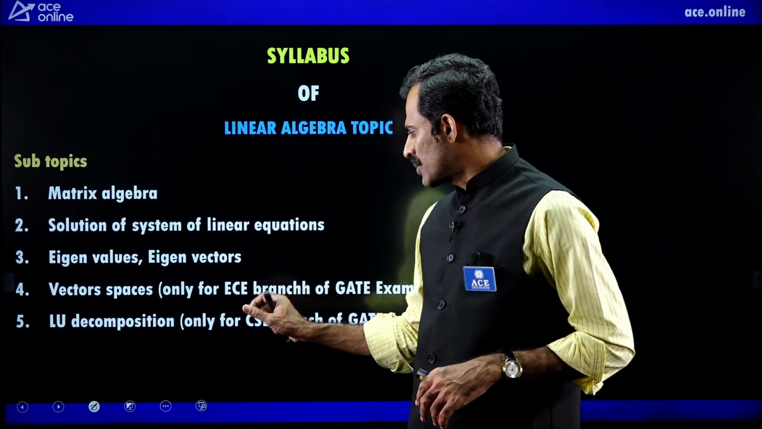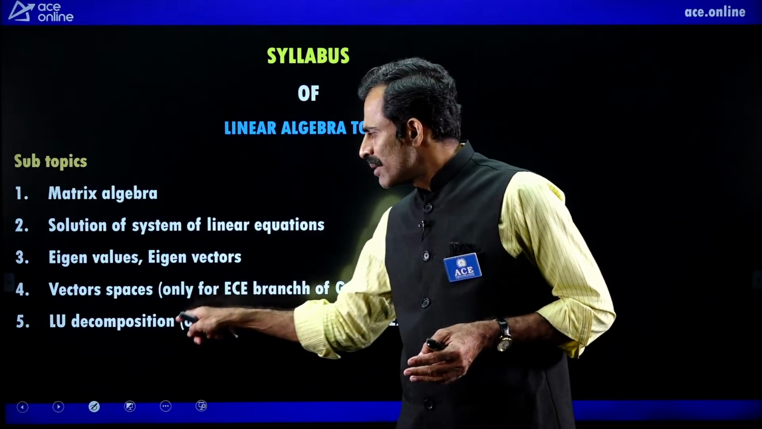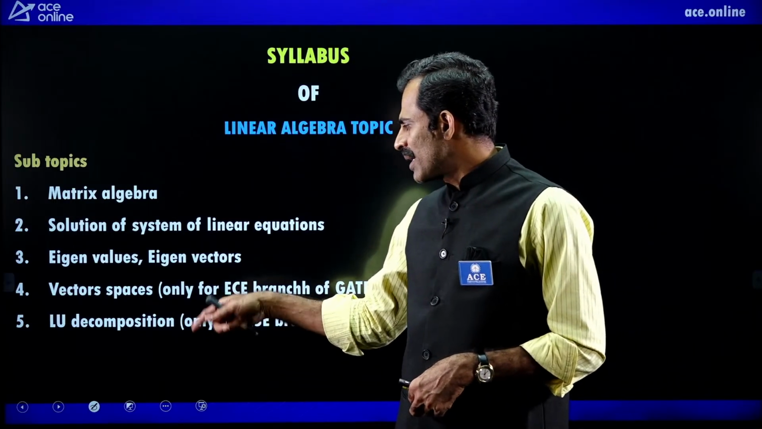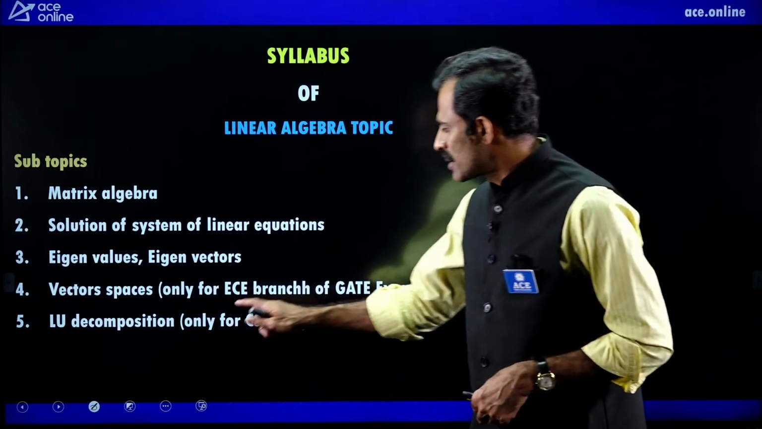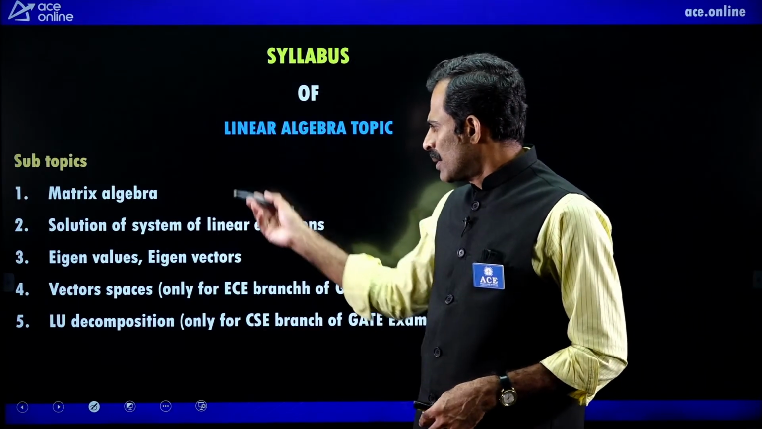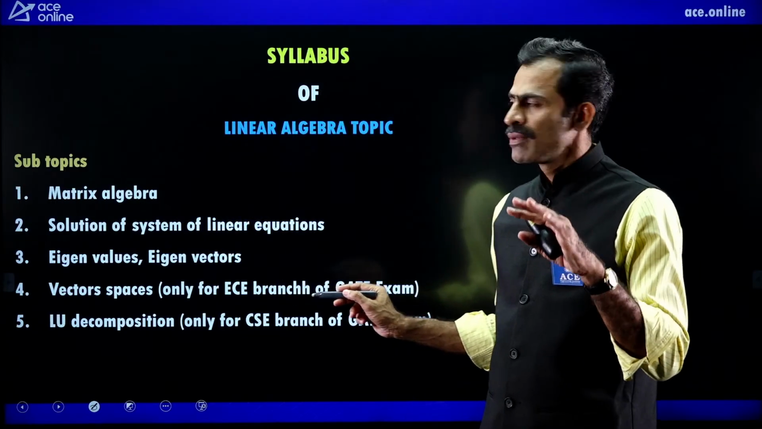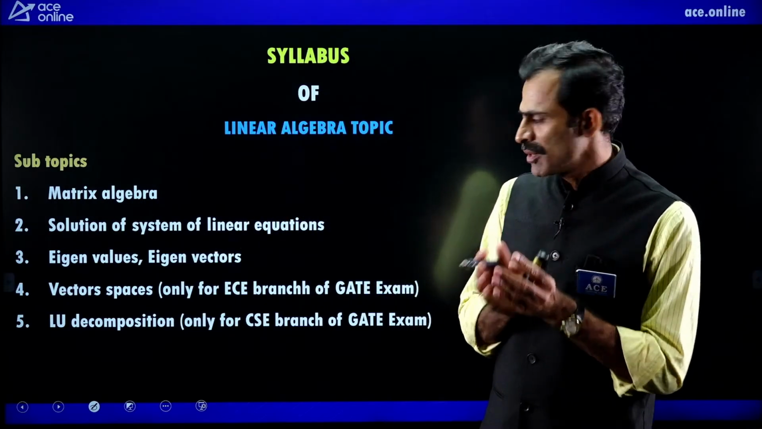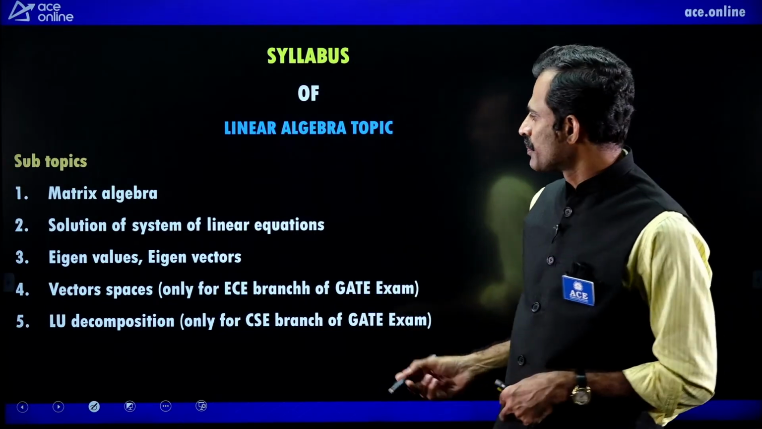Next, LU decomposition. Earlier it was in the numerical methods of CSE, but the numerical methods topic was deleted from the mathematics part of the CSE branch. Now LU decomposition is added in the linear algebra topic. This is only for CSE branch GATE students. So these are the three common topics for all branches of the GATE examination, and these two are separate topics: one only for EC, the other only for CSE.